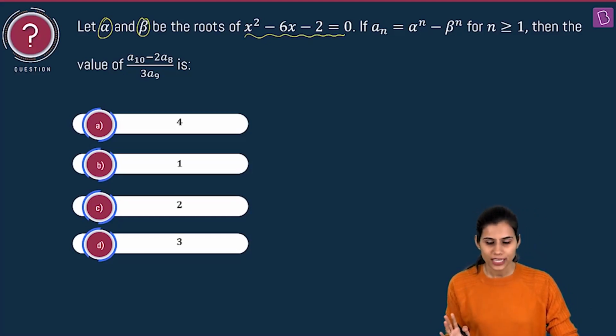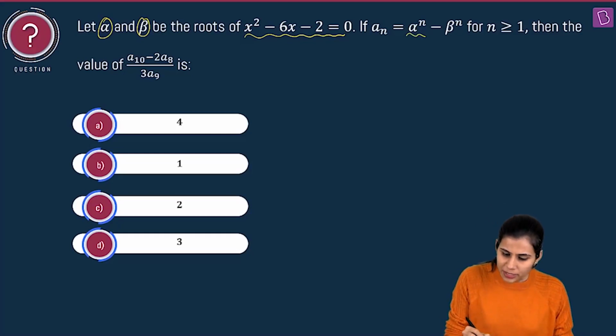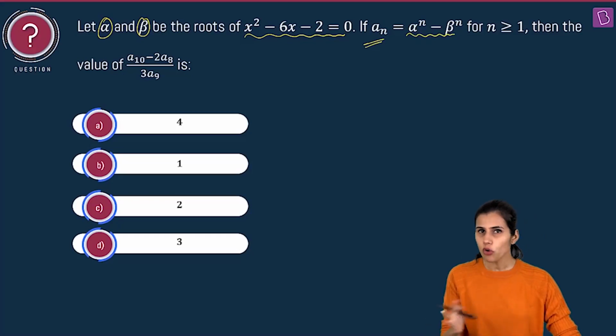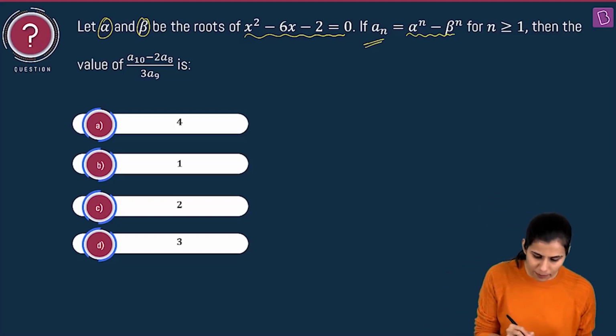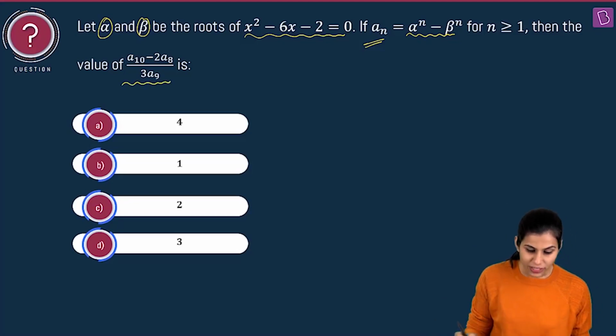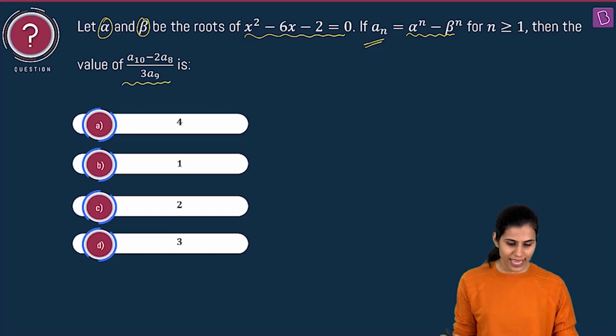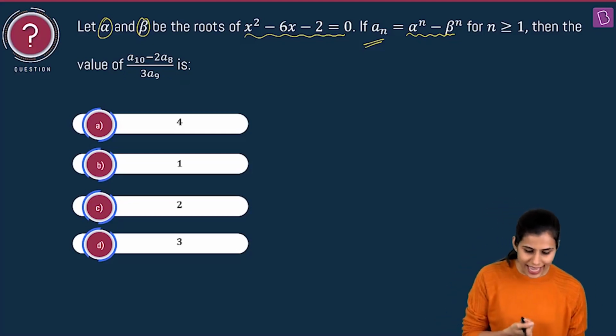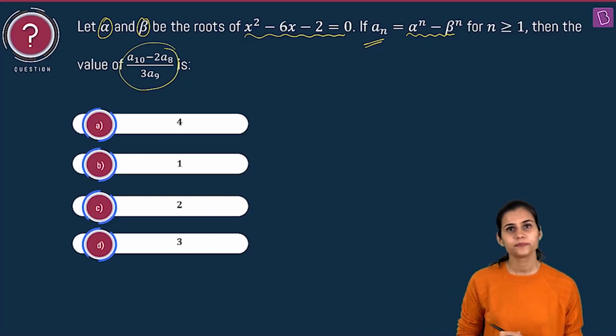2 roots. Also, there is a terminology which is being mentioned here, that alpha to the power n minus beta to the power n will be treated as an for every natural number n. Then, using all these pieces of information, you have to compute the final value of the expression (a10 minus 2a8) upon 3a9. The very first thing I want you to do is expand this.